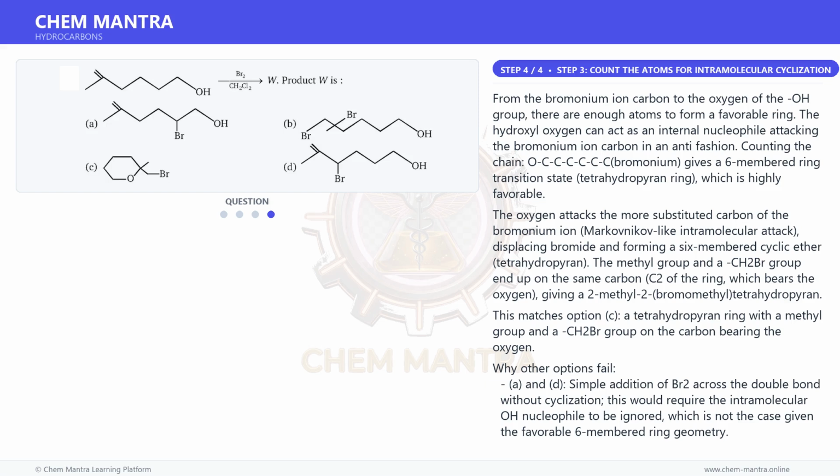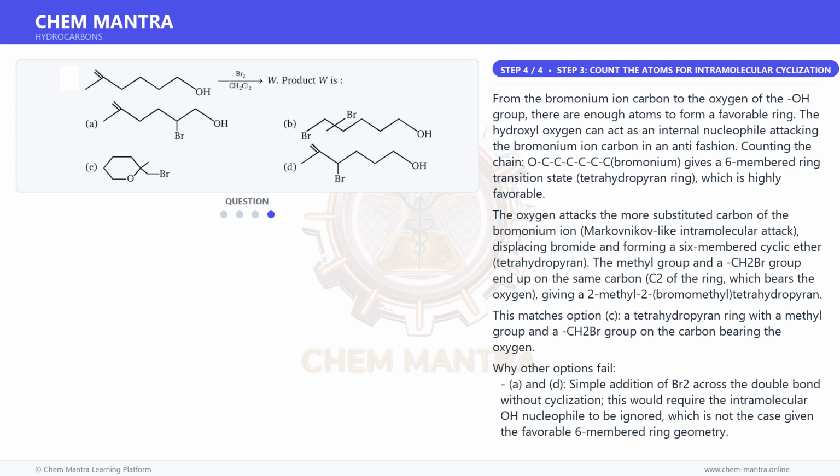From the bromonium ion carbon to the oxygen of the OH group, there are enough atoms to form a favorable ring. The hydroxyl oxygen can act as an internal nucleophile attacking the bromonium ion carbon in an anti-fashion. Counting the chain, O-C-C-C-C-C-C, bromonium, gives a 6-membered ring transition state, a tetrahydropyran ring, which is highly favorable.